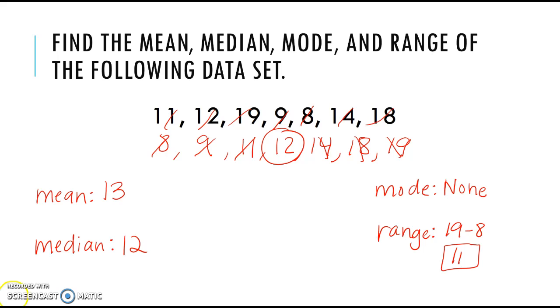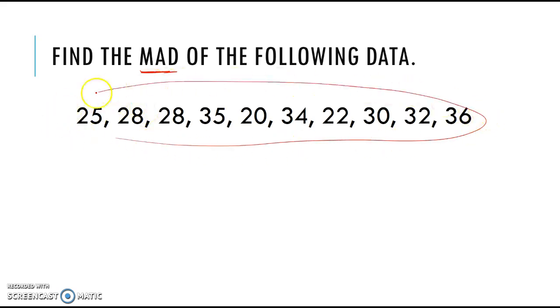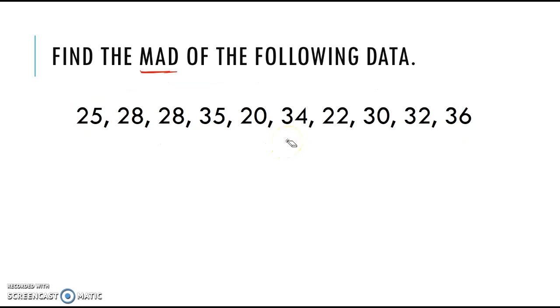And we're going to cover the last topic, which is the MAD, the mean absolute deviation of the following data. Now, there are 3 steps to find mean absolute deviation. The first step is to find the mean of your original set. The second step is to find the distance between each data point and the mean. And then lastly, the third step, the final step to get our answer, is to find the mean of the